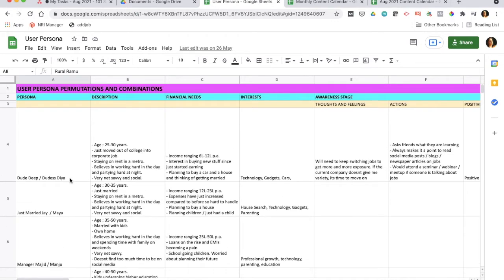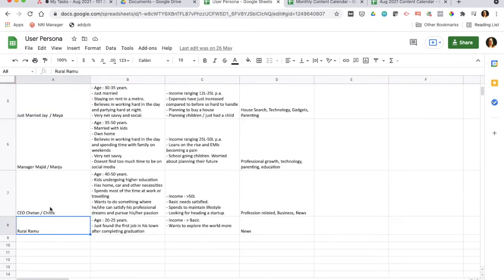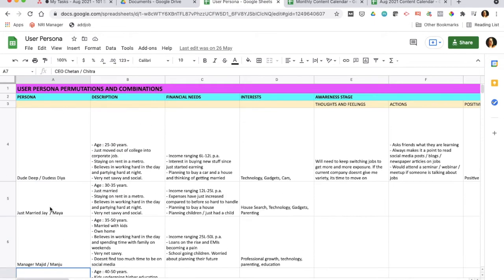So each permutation and combination of a person whom you think is most likely to buy from you, you give them a name so that you can identify this person by a random name. You do this so that when you are sitting in a marketing meeting and planning ads, you can tell your marketing team that this time I want to plan ads for CEO Chetan, or this time I want to plan ads for Just Married Jay.